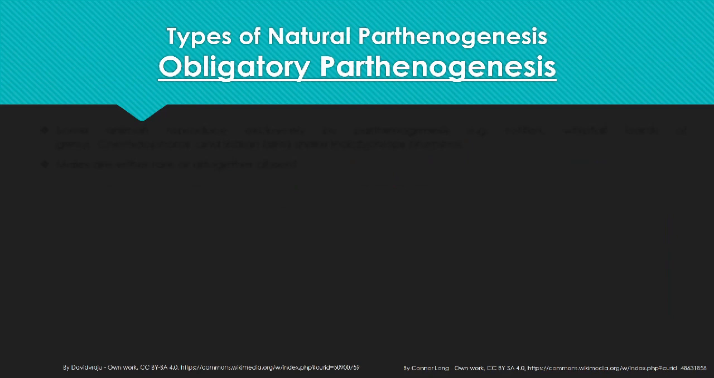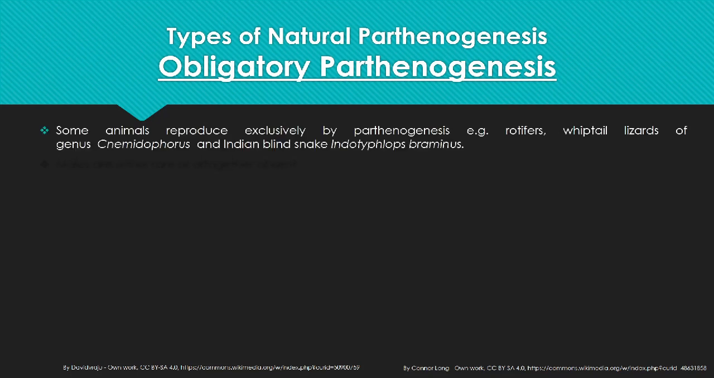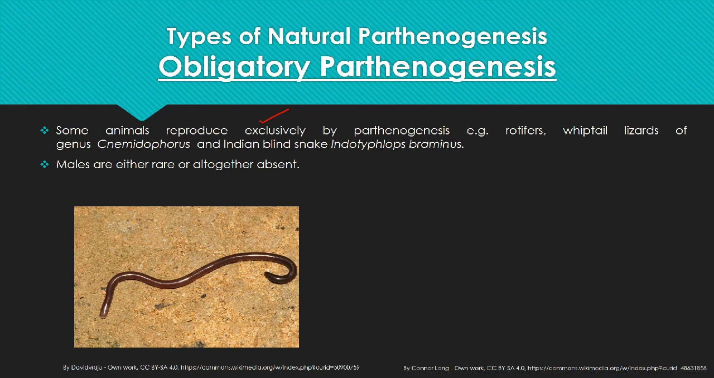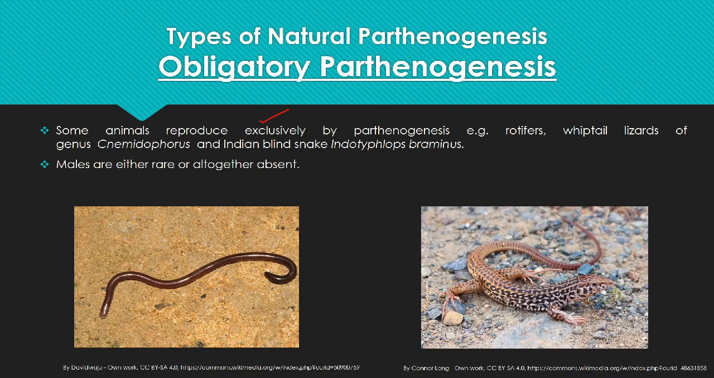Natural parthenogenesis may be obligatory or facultative. Obligatory parthenogenesis means that some animals reproduce exclusively by parthenogenesis. For example, rotifers, whip-tailed lizards of genus Cnemidophorus, and the Indian blind snake Indotyphlops. The males are either rare or altogether absent in such species. So this is the Indian blind snake, and this is the whip-tailed lizard found in the USA.